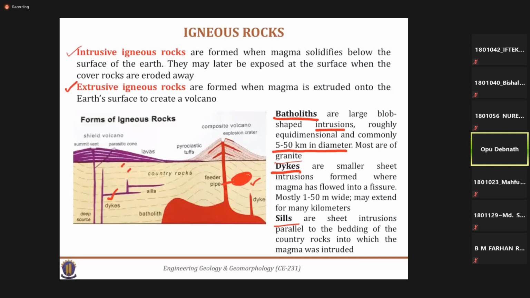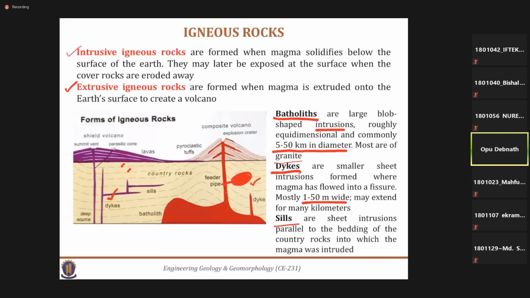Sometimes between two layers of the earth there is some void. When magma moves in, there is a small sheet type between these two layers. When it intrudes and solidifies, it's called a dike. Mostly 1 to 15 kilometers wide, but this layer is very thick.